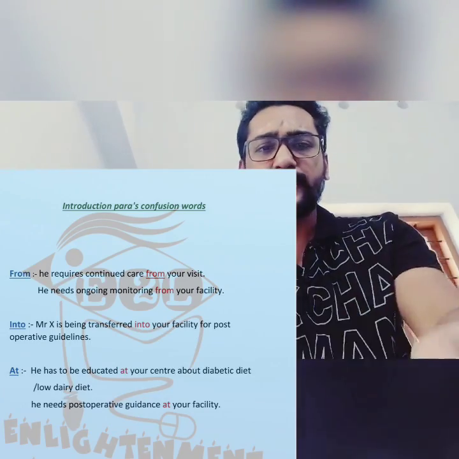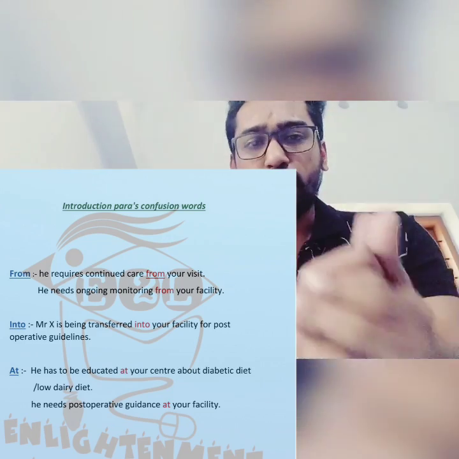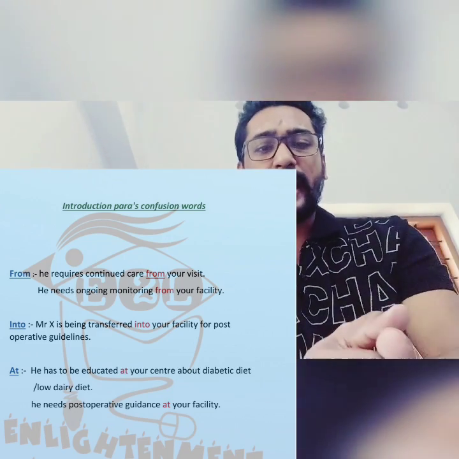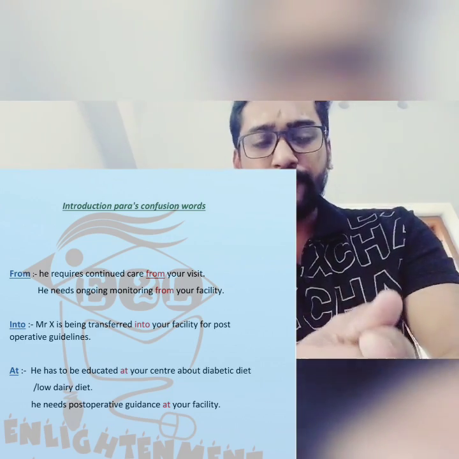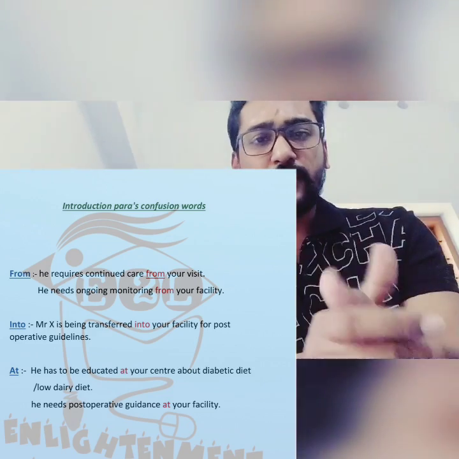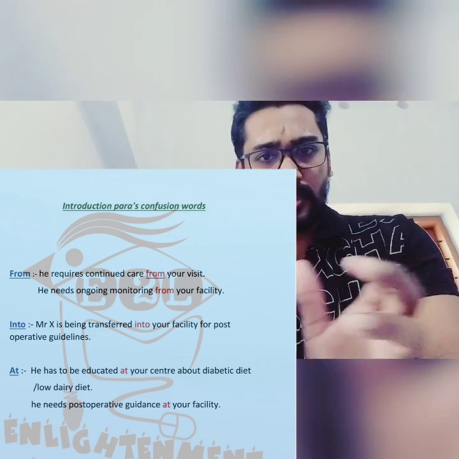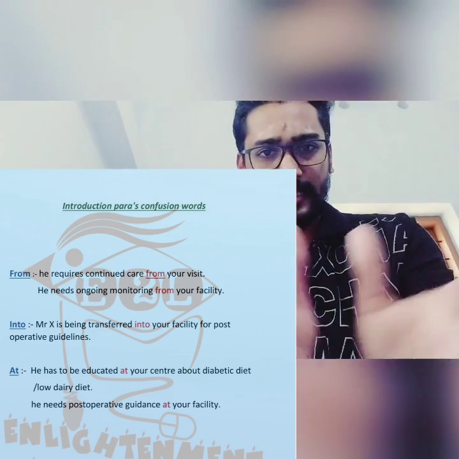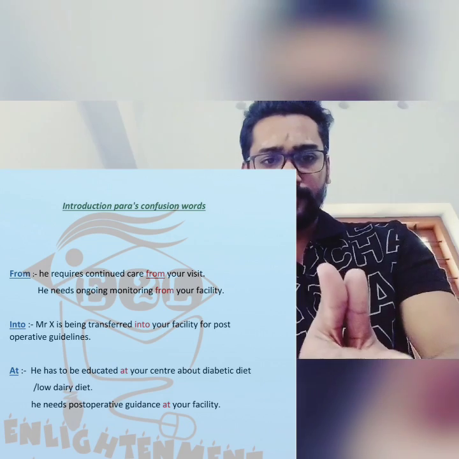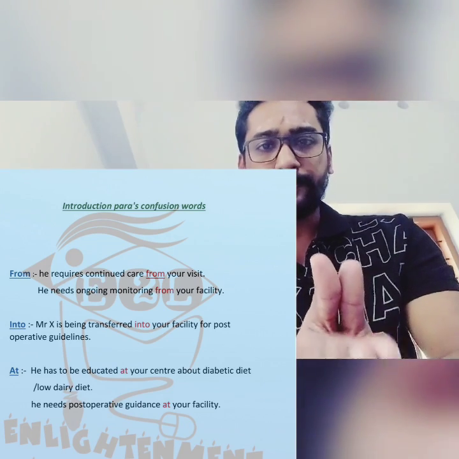Well, so in today's class we'll discuss from, at and into. Lots of candidates make mistakes about how to use from, into and at in their letter, especially in the introduction part. Candidates may get confused about how they need to start or how they need to complete their sentence. For example, we'll first go with from.